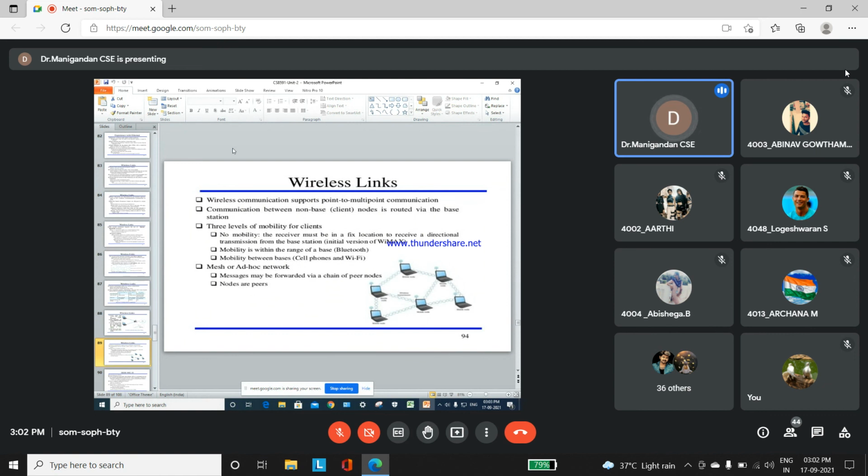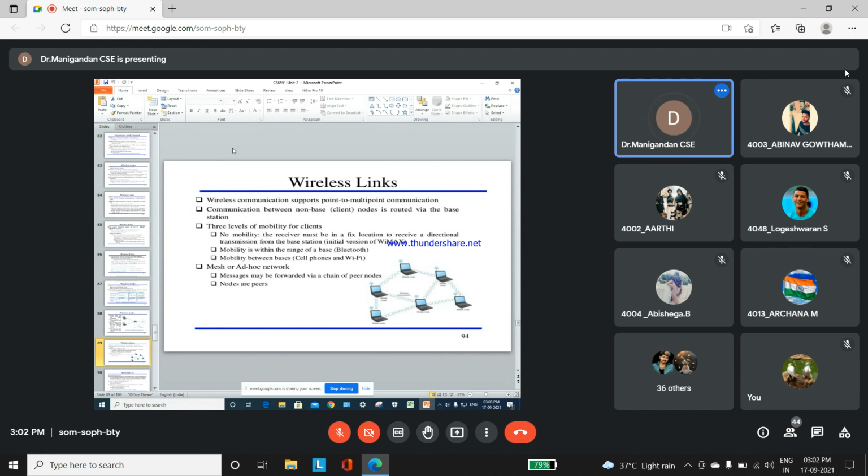Okay, mobility within the range means by using Bluetooth only, within 10 meters only, the data transmission between the sender and receiver will be implemented with the help of the technology called Bluetooth. Okay, mobility in the sense by using cell phones and Wi-Fi. With the help of cell phones only, the data will be used in the particular desktop node or laptops by using the mobile data, mobility between the bases.